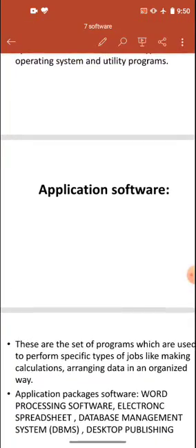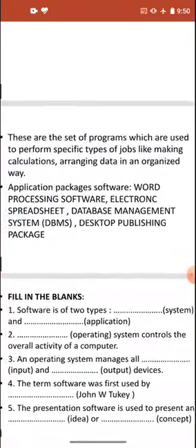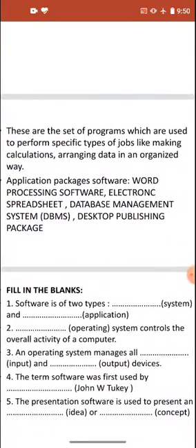So this is there in your chapter. Now we will discuss some of the fill in the blanks which are there in your chapter. The first one: software is of two types, and they are system and application. As you all know, system software and application software. System software provides the interface, working as a mediator between the hardware and the application software. And application software works as an individual upon which we are working.